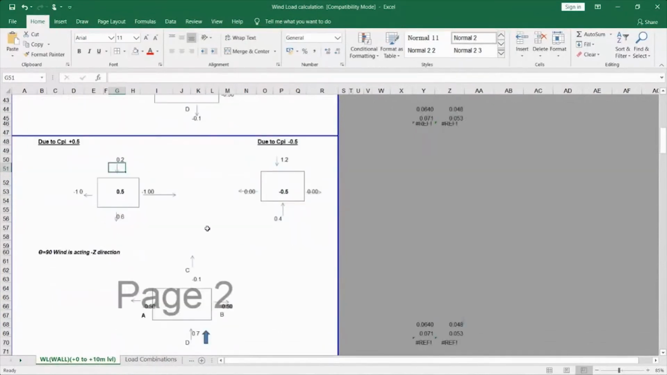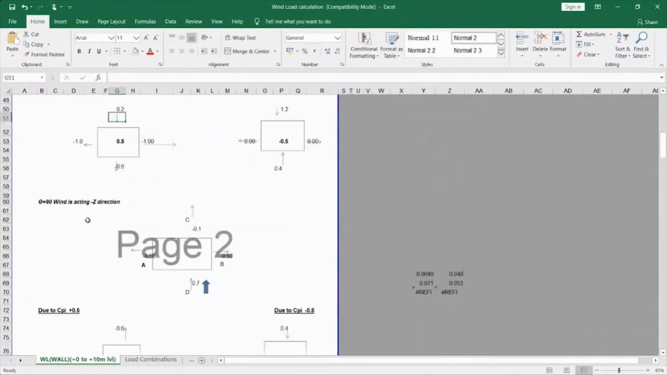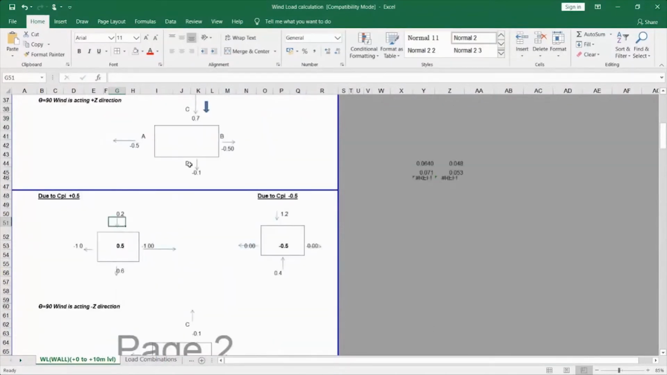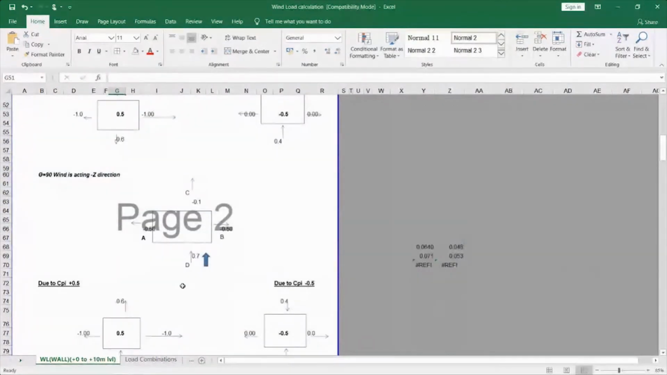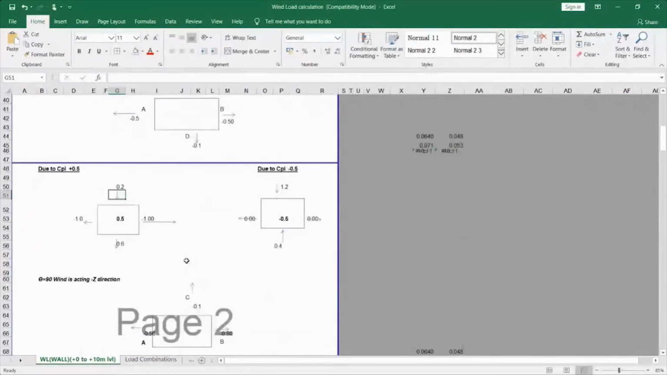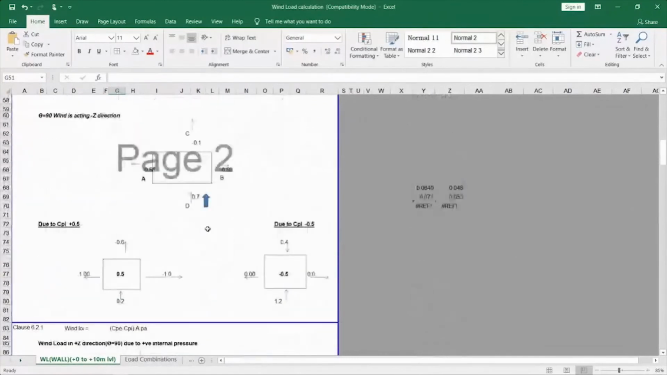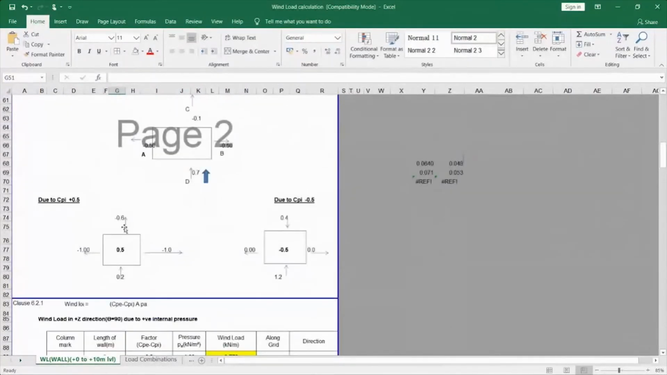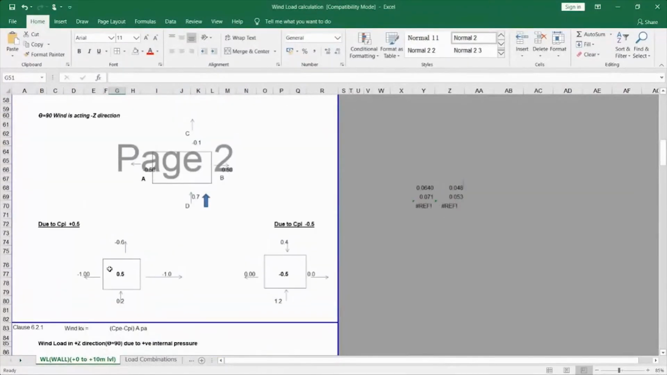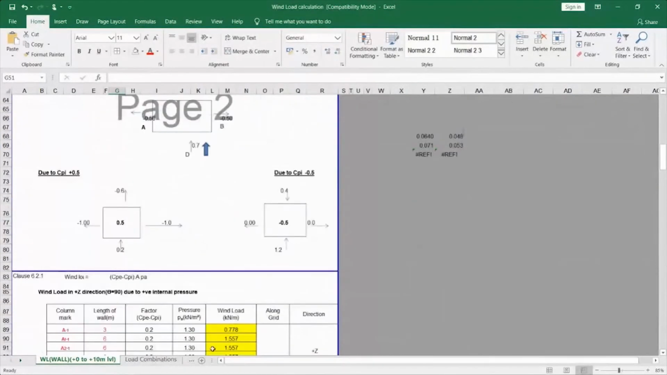Likewise, I've calculated for the minus z direction also. My positive z is this direction and negative z is this direction. So I have noted down all these coefficients here, and I have calculated the CPI value, substituting in this rectangular box, so that it will be easy for me to calculate these values from here.